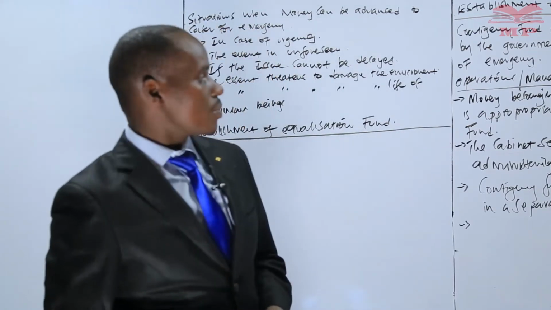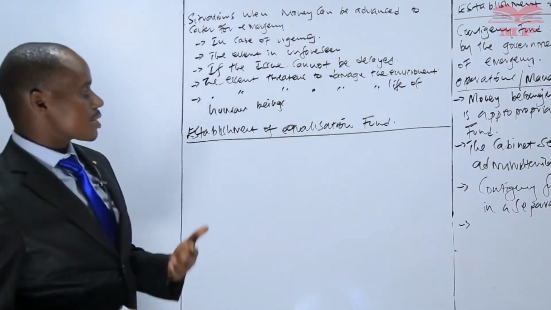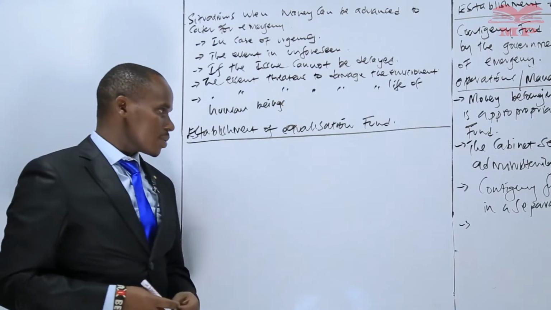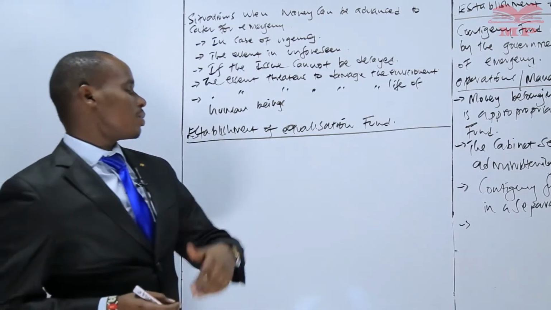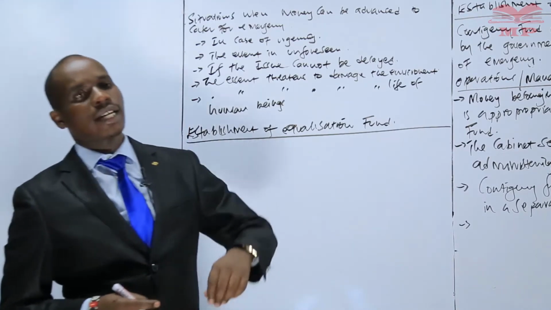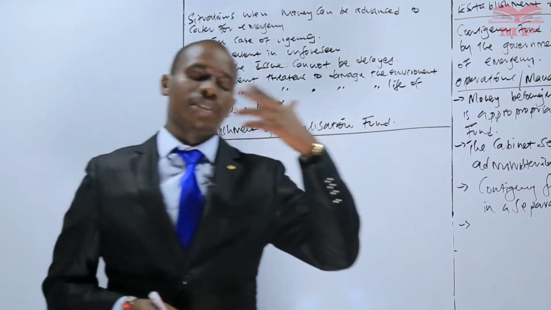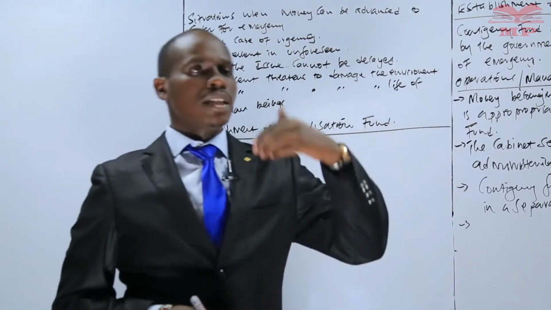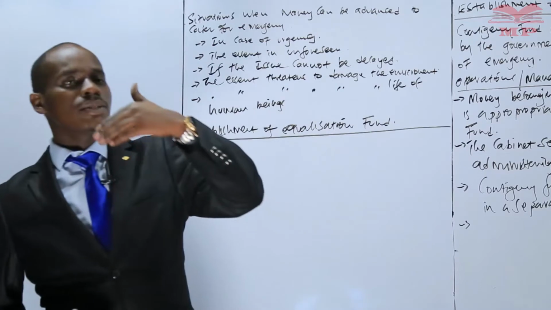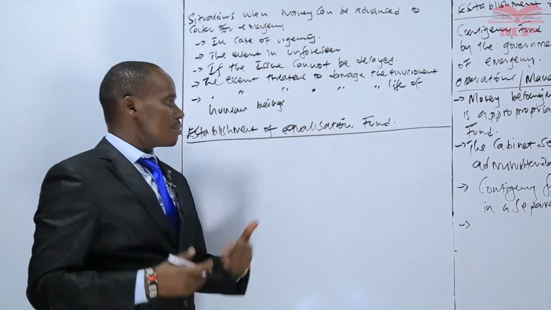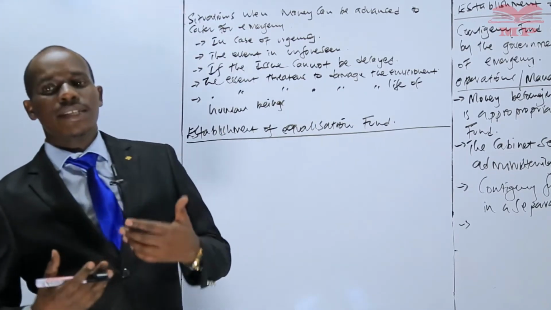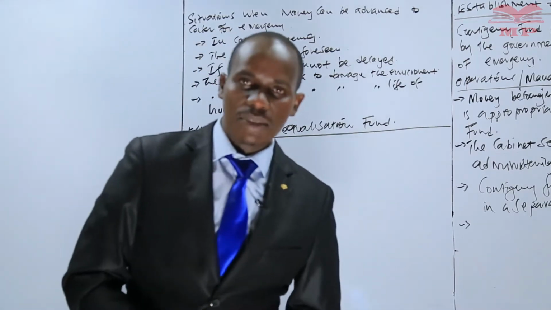For instance, Nairobi County is highly developed, Kiambu County is highly developed. We cannot compare these counties with counties like Wajir, in the northeastern part of the country, because if you look at Nairobi County, roads are there.